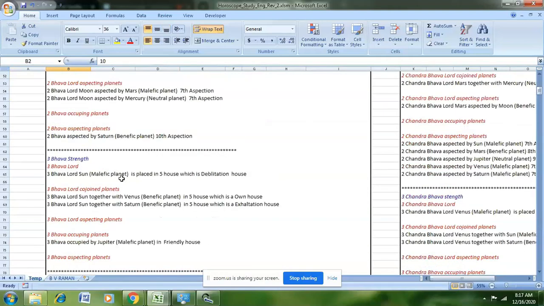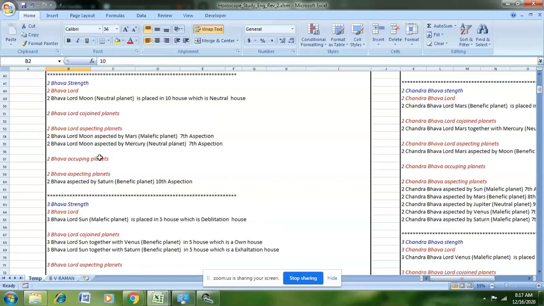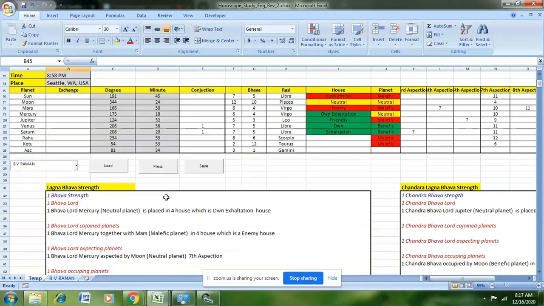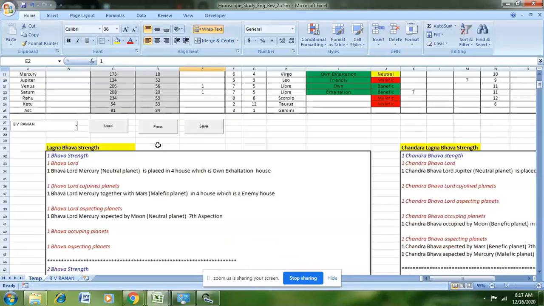You can see that the Bhava occupying planets in this case is empty, and Bhava aspecting planets is also empty. So as you see, there are no planets which are placed in the house of the first Bhava, and there are no planets which are aspecting the first Bhava also. So that is the reason the two are empty.